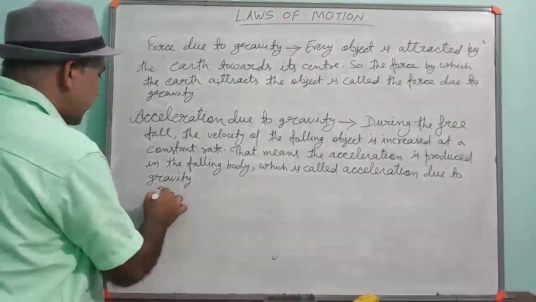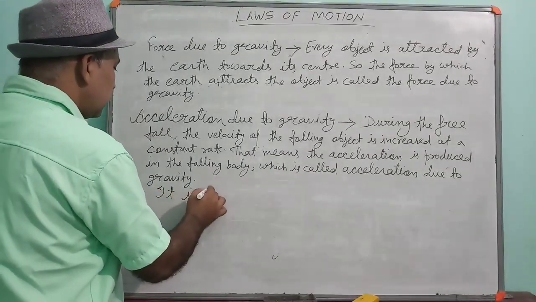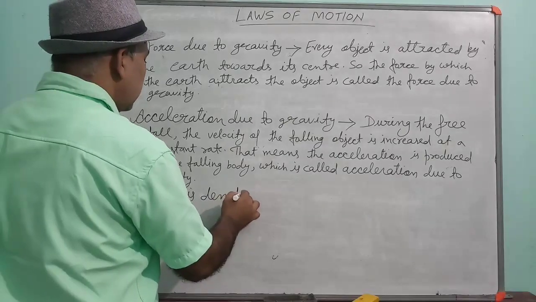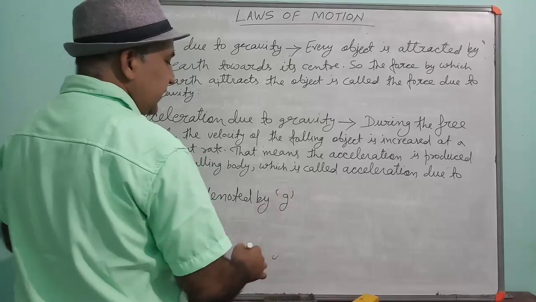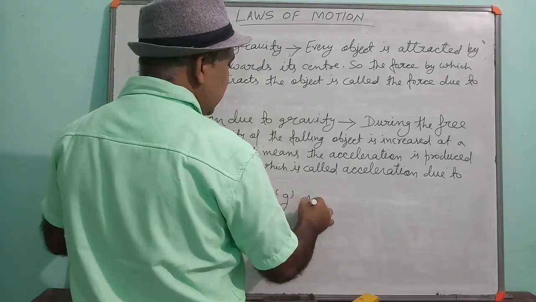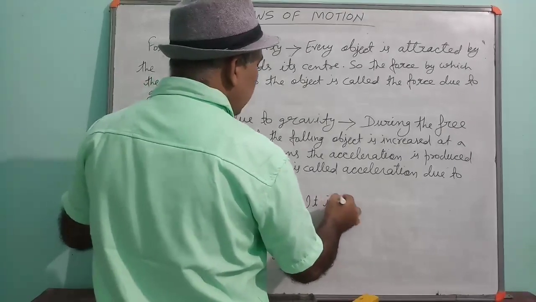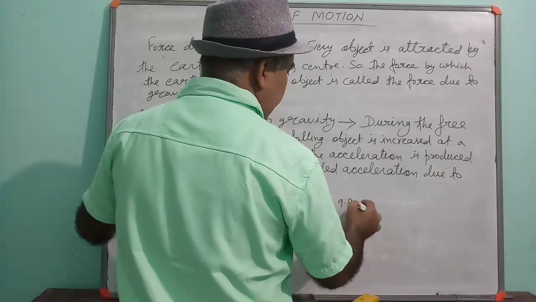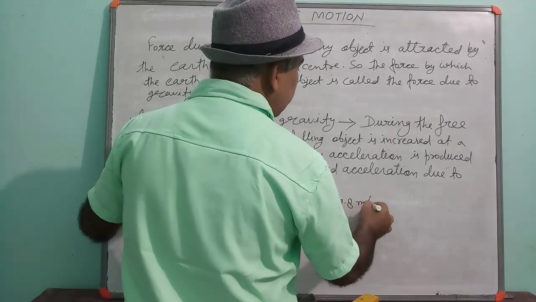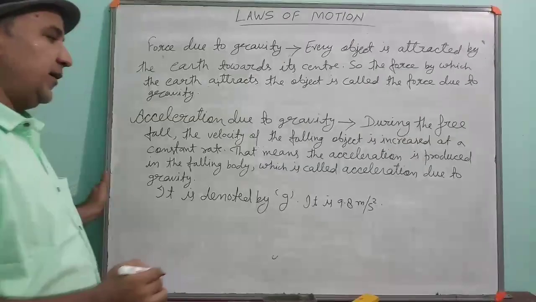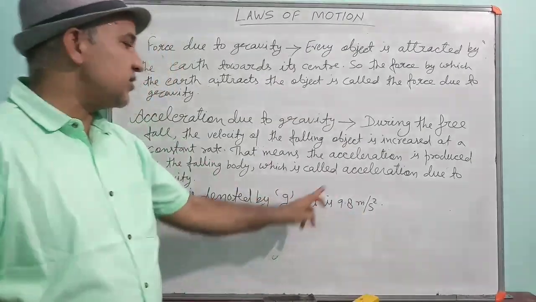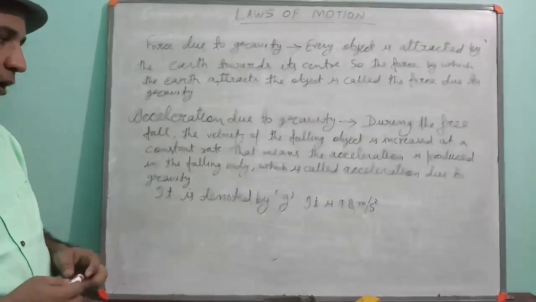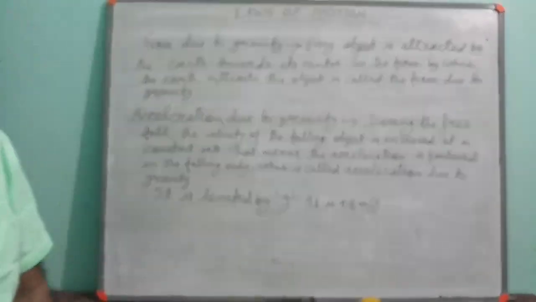It is denoted by small g, and its value is approximately 9.8 meter per second square. Okay, unit of g is meter per second square and its value is approximately 9.8. Okay, note it down.